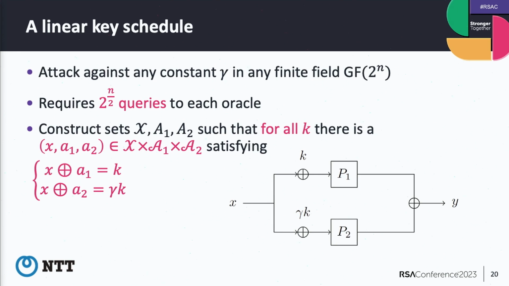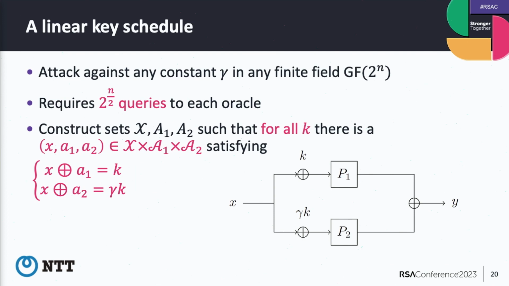Okay, so first we want to construct the set X, A1, A2 such that for all keys there is X, A1, A2 satisfying this relationship. If this relationship holds, so B1 plus Y plus B2 is equal to 0, so we can filter it. But how do we find this relationship for all keys using only 2 to the n over 2 queries?